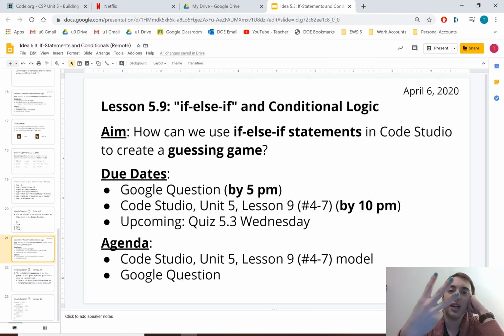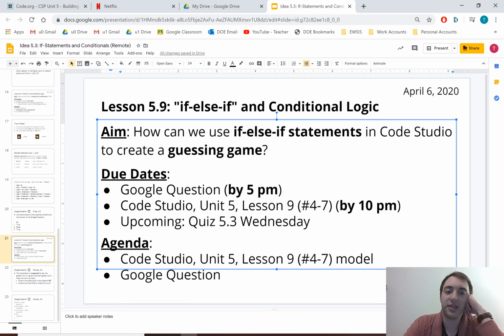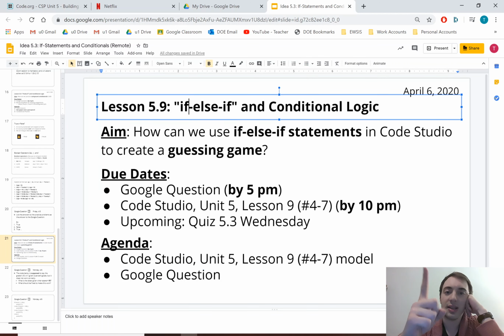All right, 3-day week. Monday, Tuesday, Wednesday. Easy. No big deal. Today, Monday, we are doing some practice with this if stuff in Code Studio.